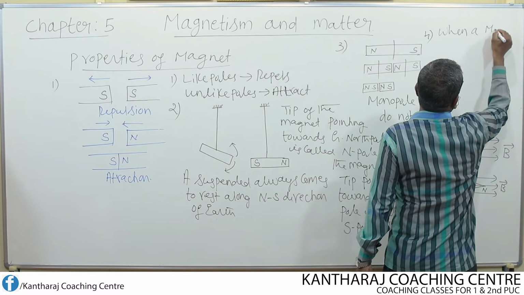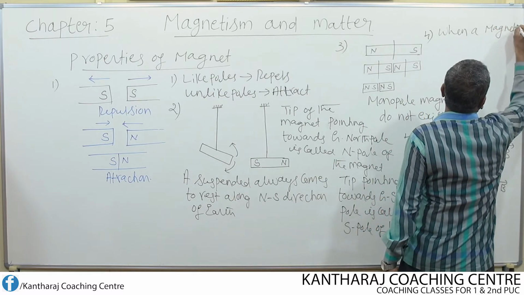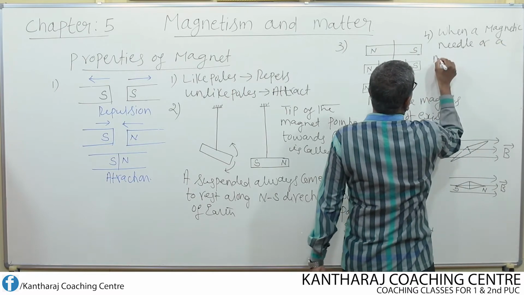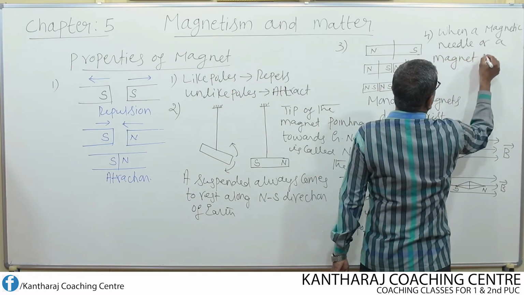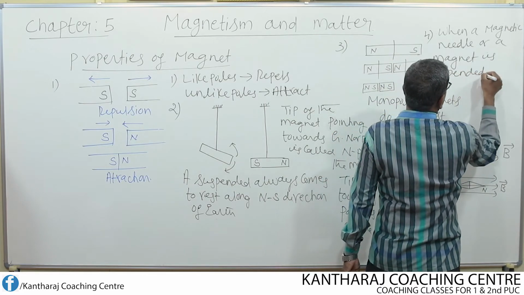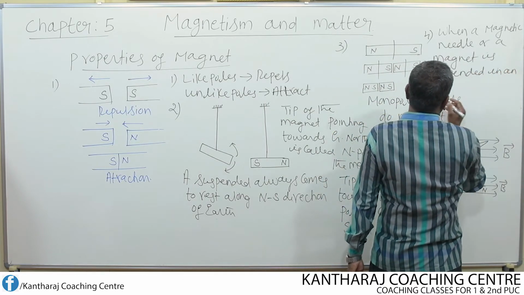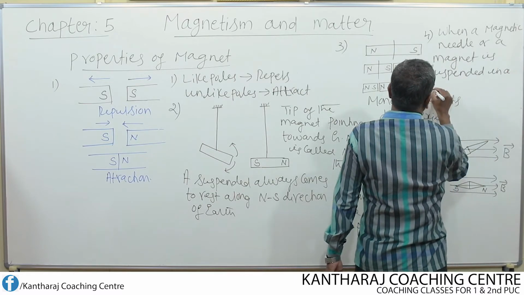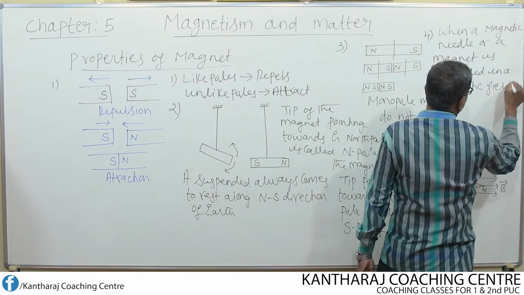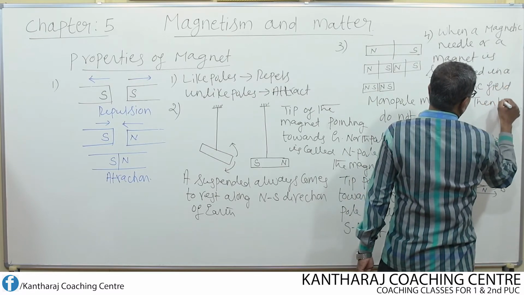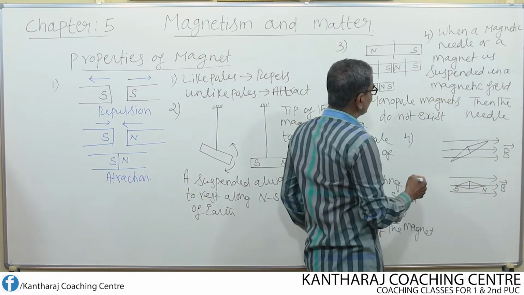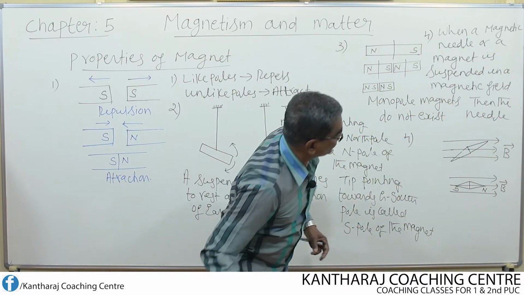When a magnetic needle or a magnet is suspended in a magnetic field, then what happens? Then the needle aligns along which direction?